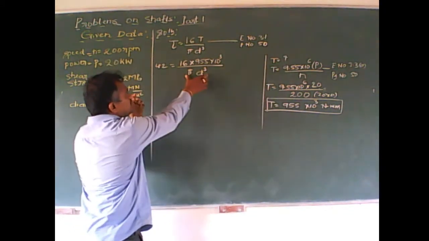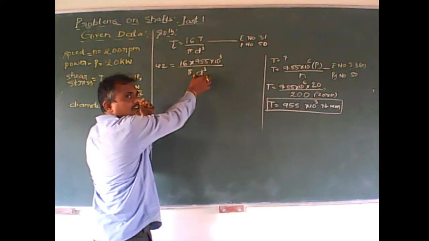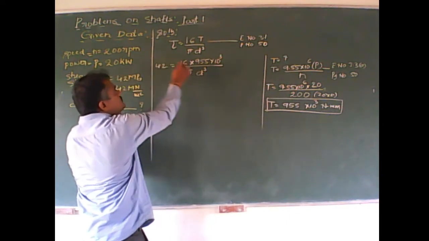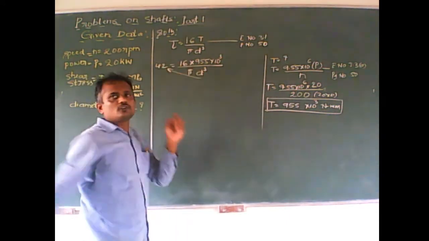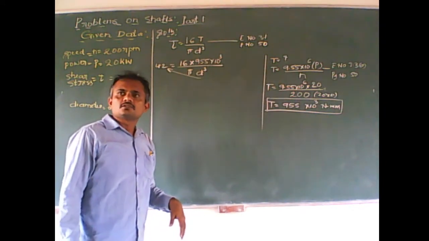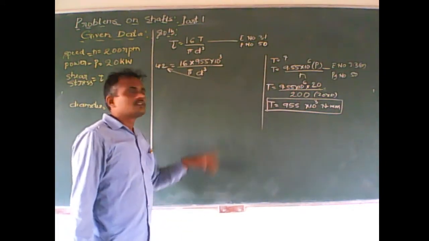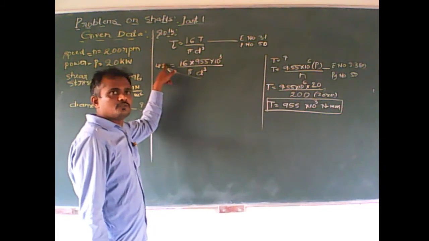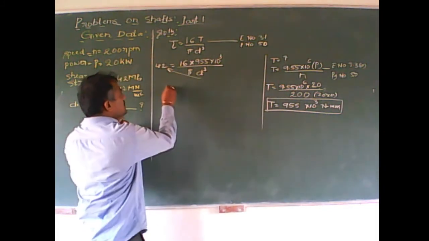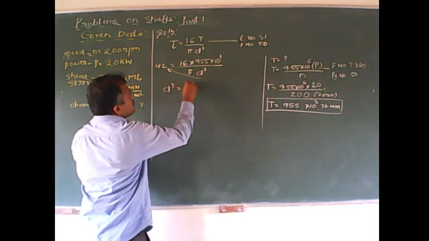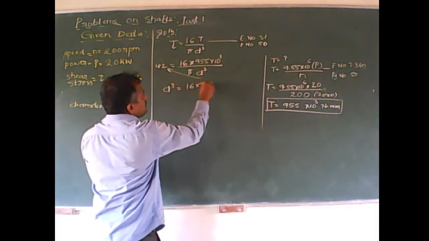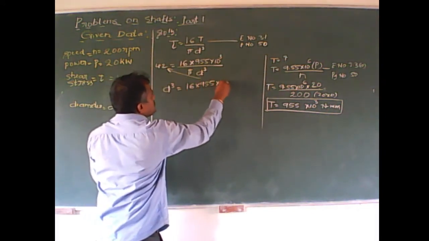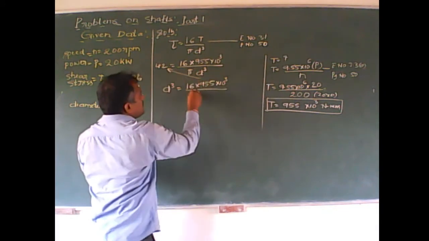This d cube is ultimately required, right? So d cube goes to the numerator on the left hand side. Note, d cube goes to the numerator. So it becomes d cube is equal to 16 into 955 into 10 raised to 3 upon pi, which is already there.